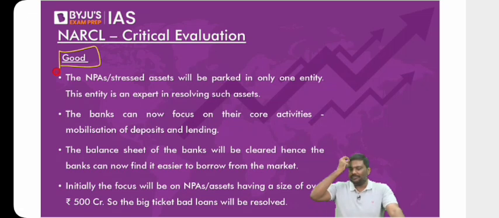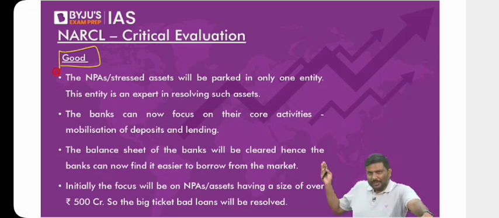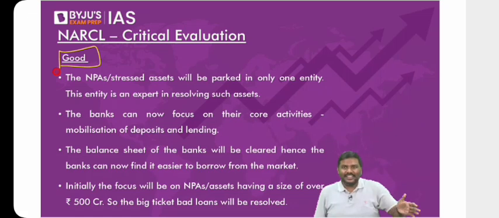So why can't we use IBC? But again and again, I'm repeating the same thing. These are legacy NPAs. If you are a bank, imagine a company has taken a loan from you and it has become an NPA for 4 or 5 years. Will you be able to take it to IBC now? Think of it. No, you would prefer a legacy mechanism such as NARCL.